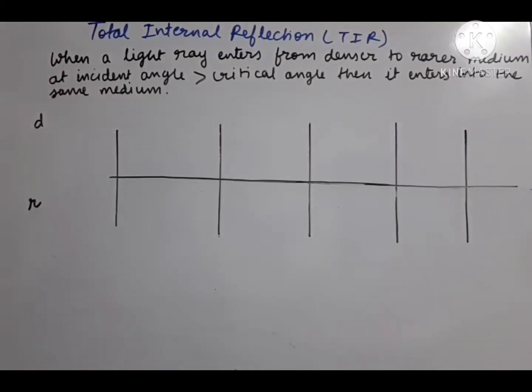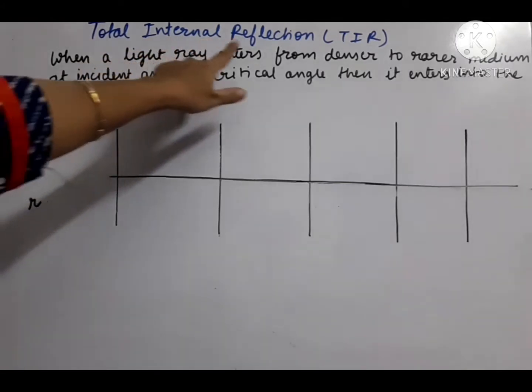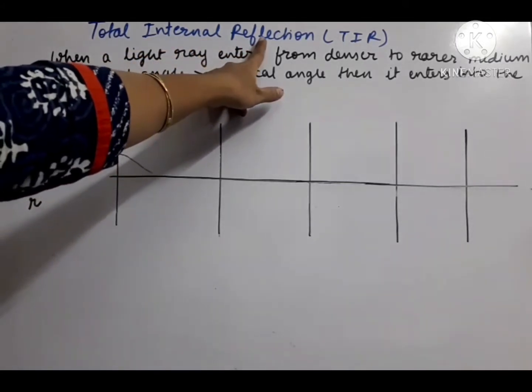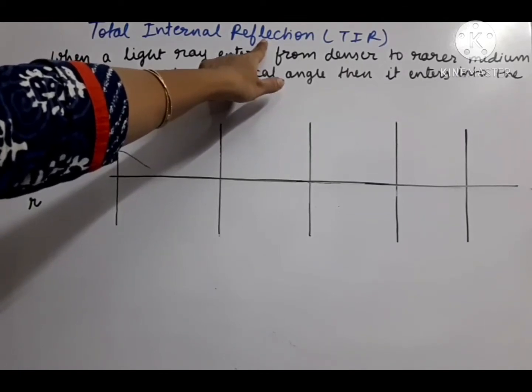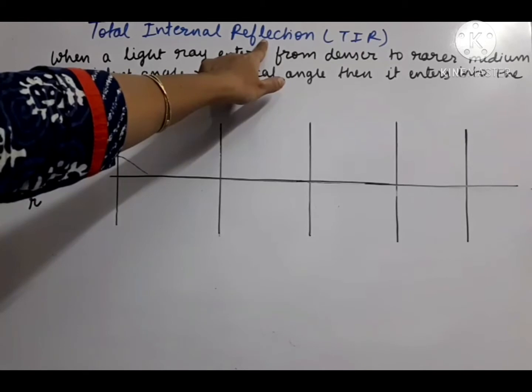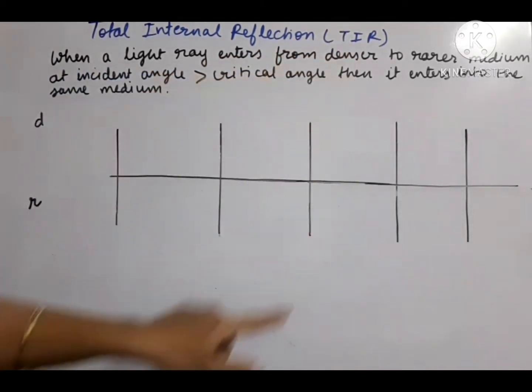Hello students. In our refraction chapter, now we will understand the topic of total internal reflection. Just notice carefully this word: in the refraction chapter we have one condition, that is reflection. We will call this topic in short TIR.